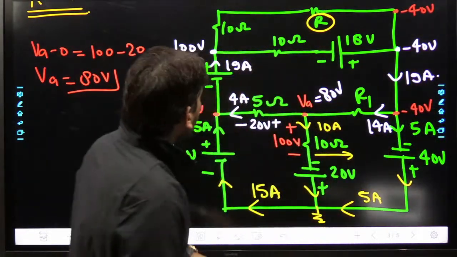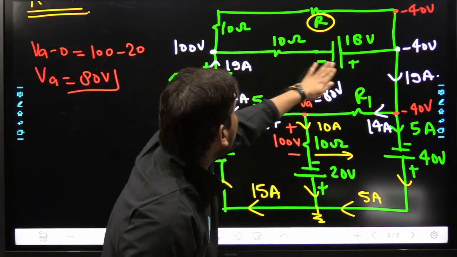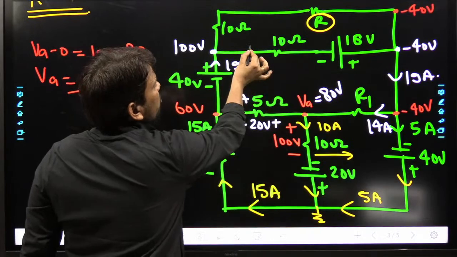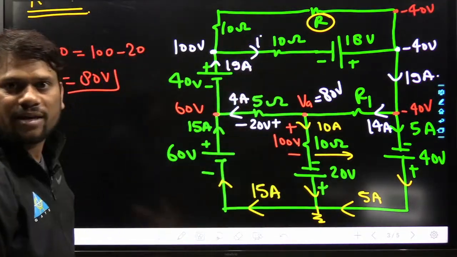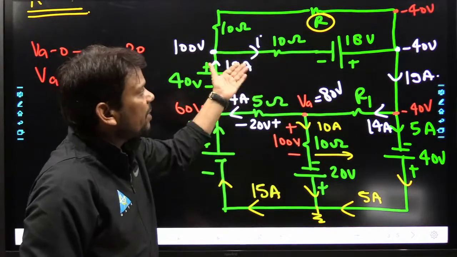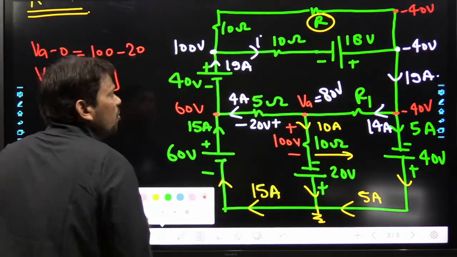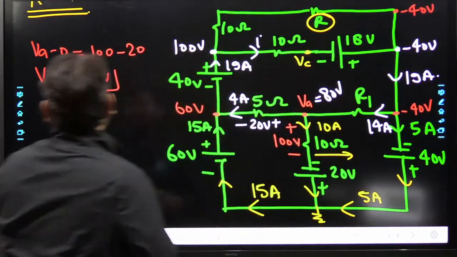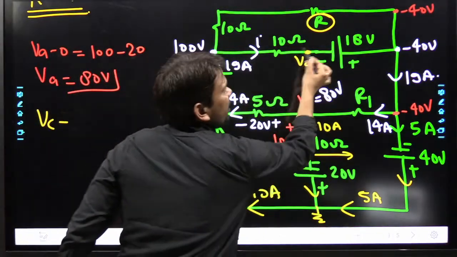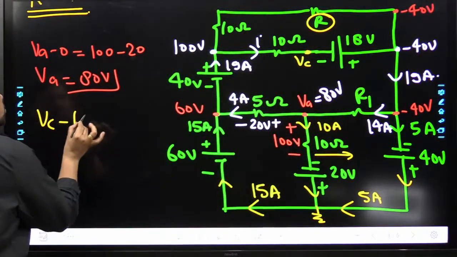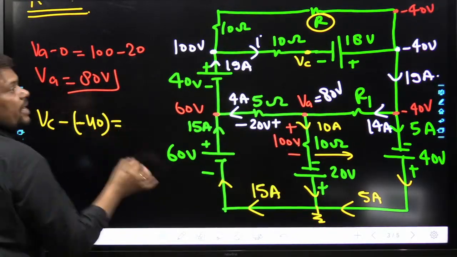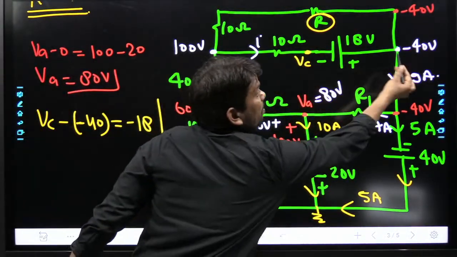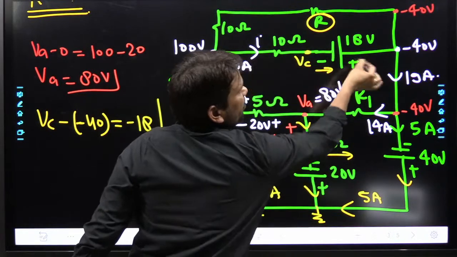Already we have discussed. So can you tell me the current through this resistance? It is very easy. I want to say, please mind it, the current I will be in this fashion. Either it is correct or not, we can identify by potential difference. So first tell me what will be the voltage at this node VC. So we can write VC minus this minus 40 is equal to minus 18. Job is done.